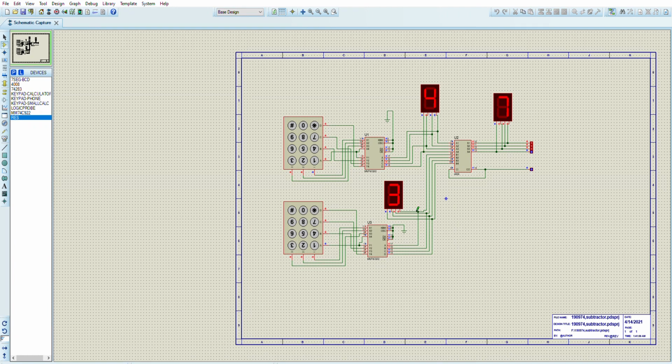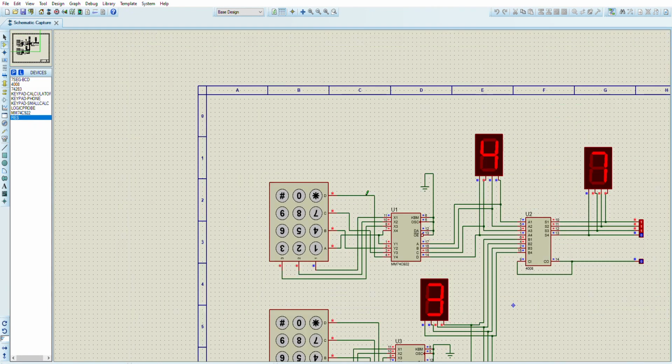I've used a BCD 7 segment display to display my result. I've taken an A3 size sheet and placed these ICs over here. Now the input terminals are placed like this for the keypad. D is connected with the last one, Y4, Y3 is connected with C, B is connected with Y2, and Y1 is connected with A.